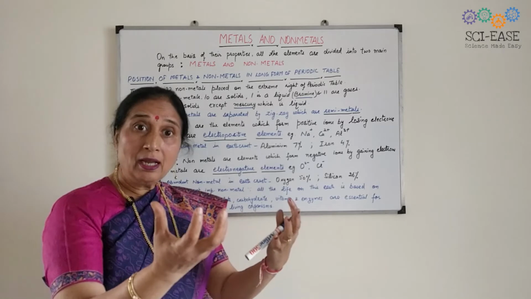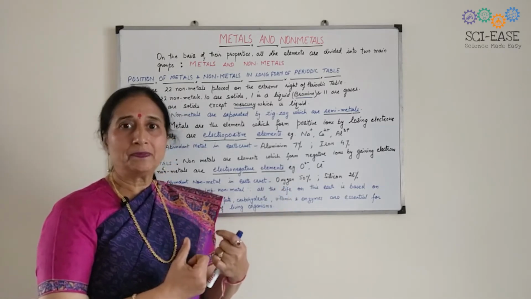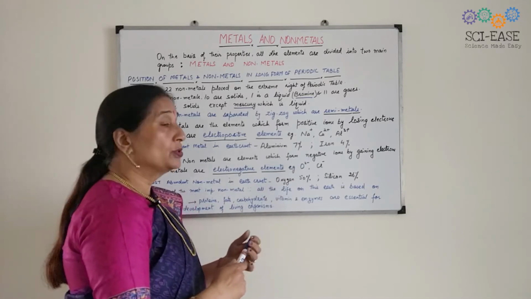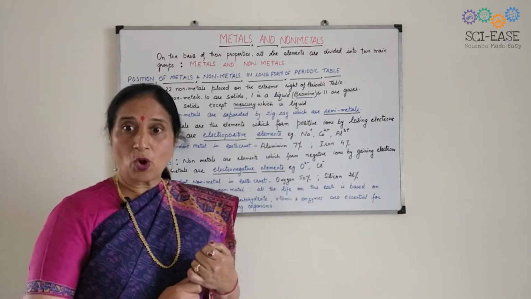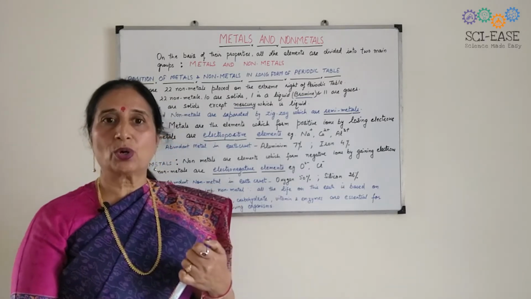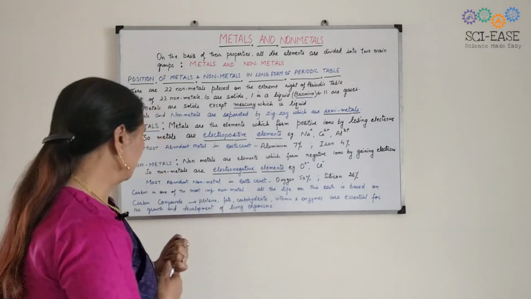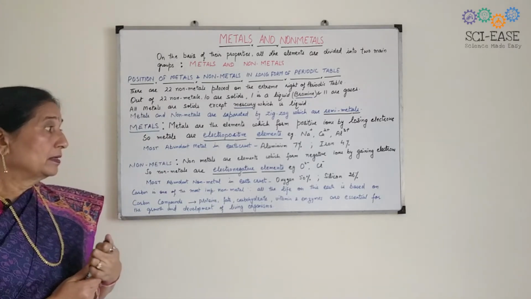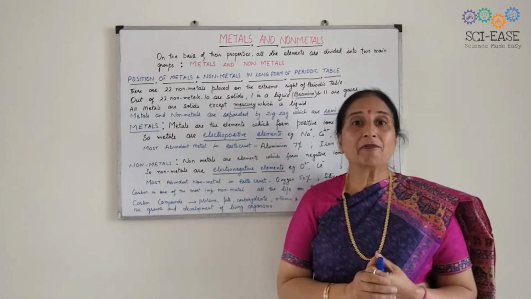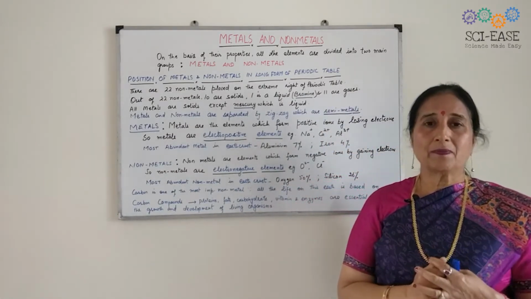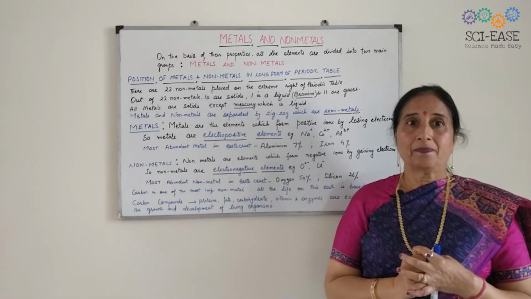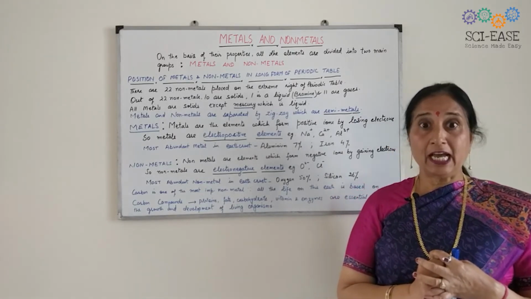How? They will gain one electron. In the same way, oxygen gains 2 electrons and results in the formation of O2-. Although we know that non-metals are very few, only 22, they have a very important role in our daily life.